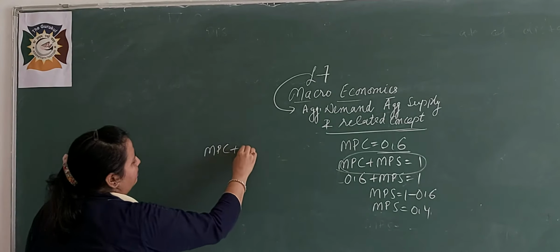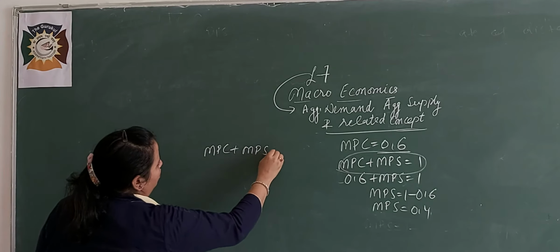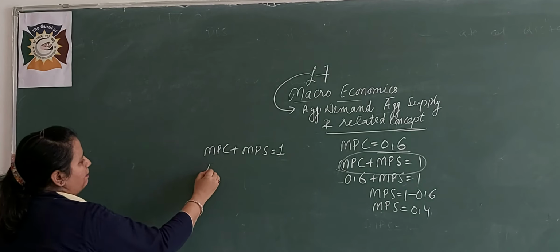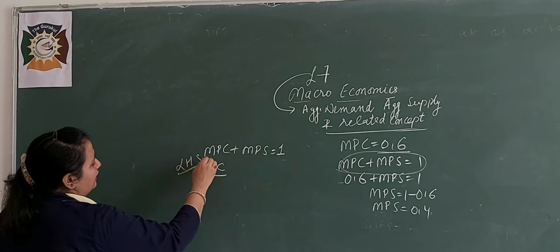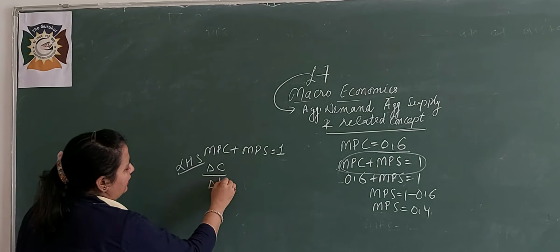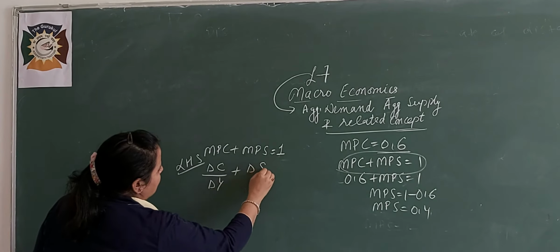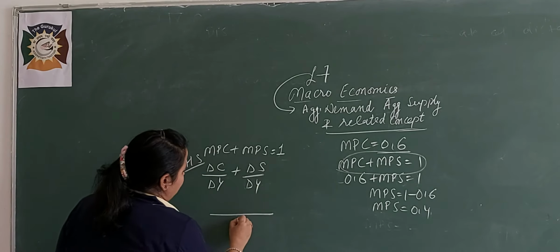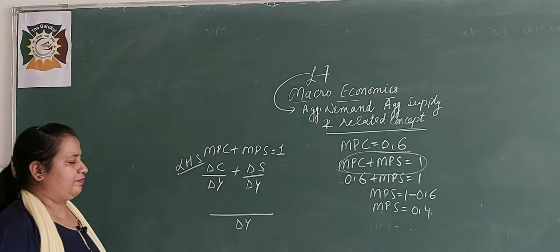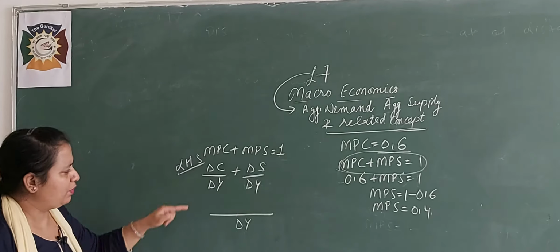MPC plus MPS is equal to 1. I will prove it. I am taking the left hand side. MPC is delta C upon delta Y. MPS is delta S upon delta Y. I am taking LCM delta Y. Now in the next step what will I do?